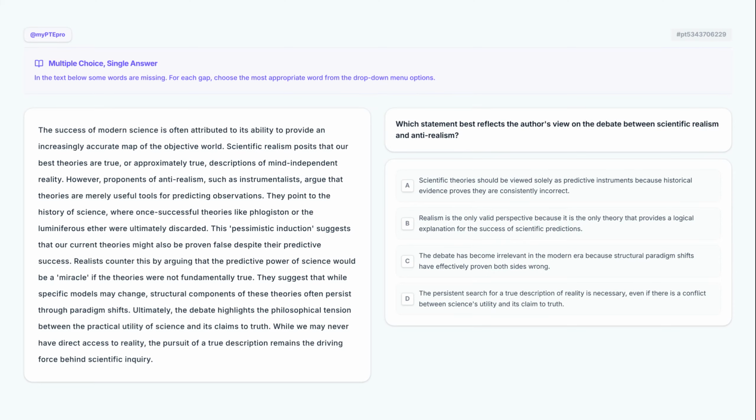supporting viewpoints. We'll focus on how to navigate complex academic texts by identifying key logical shifts and the core message